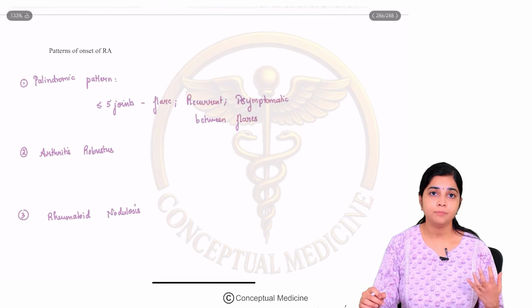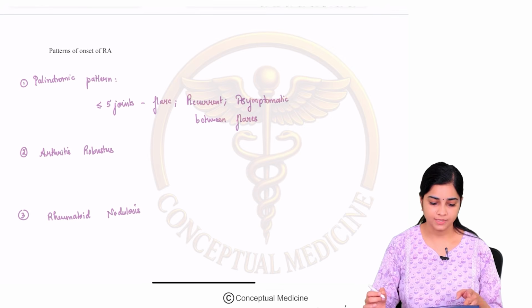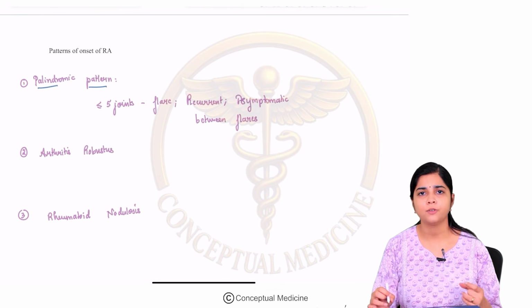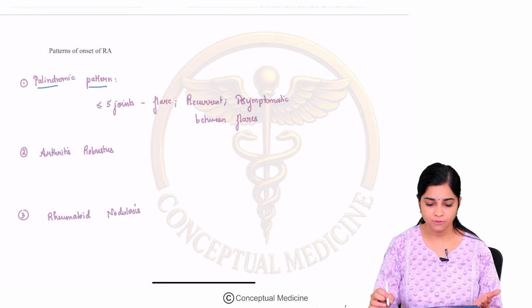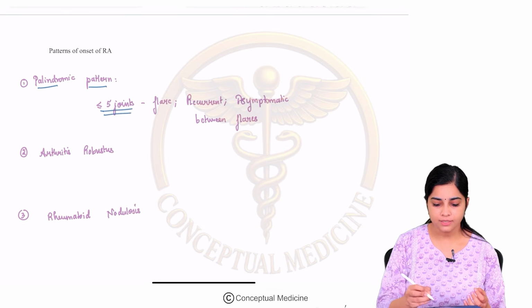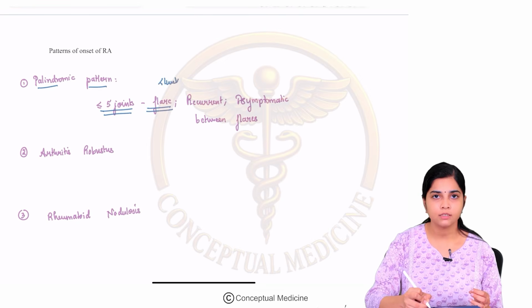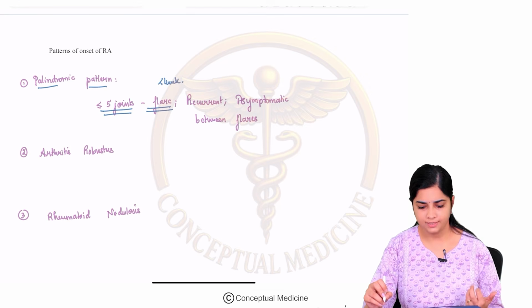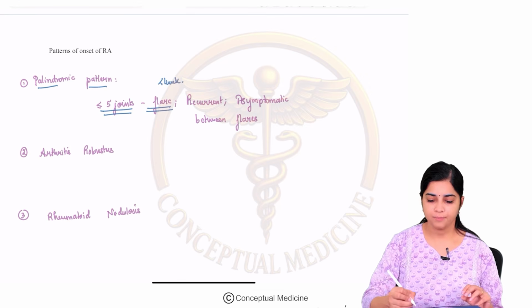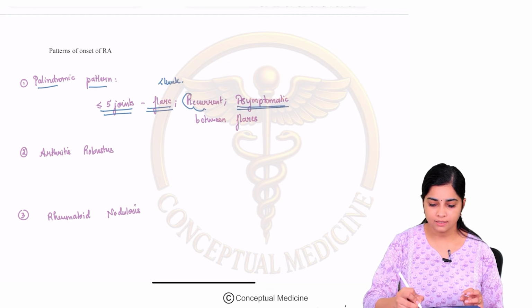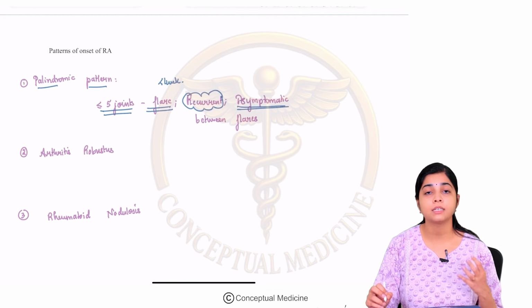So let us look at the patterns with which rheumatoid arthritis can present. Okay, so first is your palindromic pattern. So what is the meaning of palindromic pattern or palindromic rheumatism? So here you have arthritis which is very similar to the symptoms of rheumatoid arthritis. Less than 5 joints are involved during a flare. This flare usually lasts for less than a week, right? So few joints are involved, it lasts for less than a week and then it settles down. The patient remains completely asymptomatic between 2 flares, but the flares are recurrent in nature.